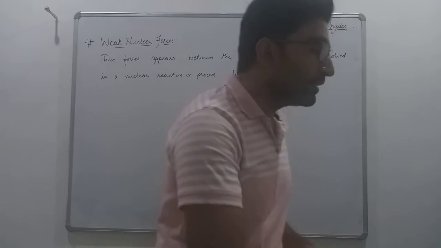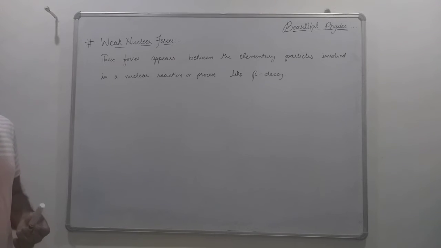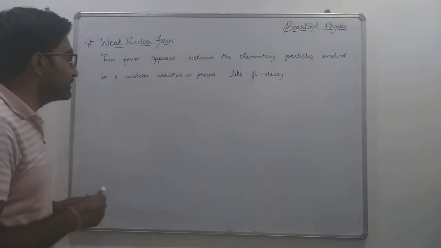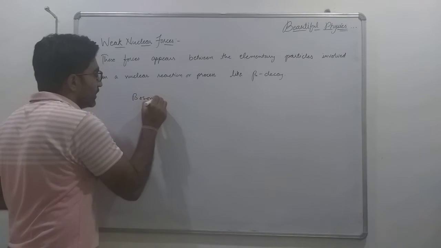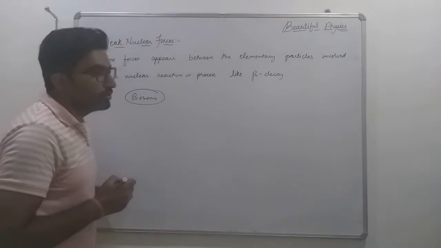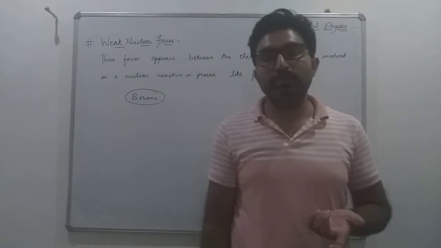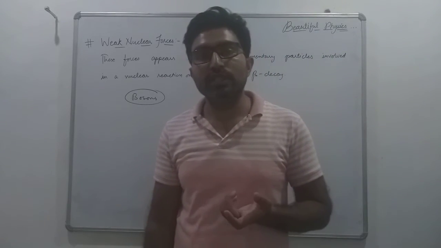And here, as we have discussed, there is always an exchange particle present. Here the exchange particles are bosons. In the case of strong nuclear force the exchange particles are mesons, but here they are bosons.